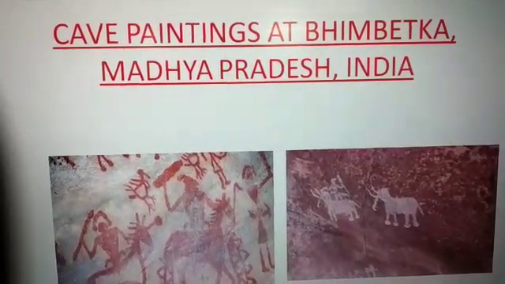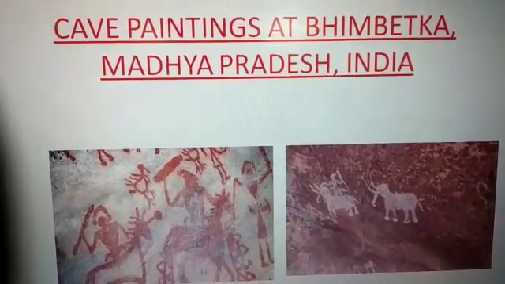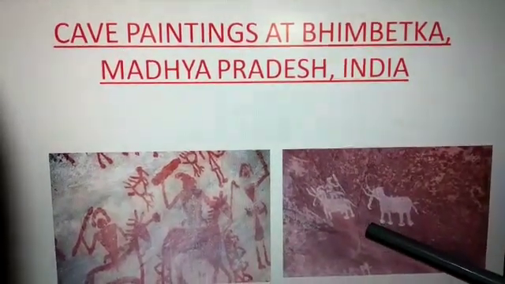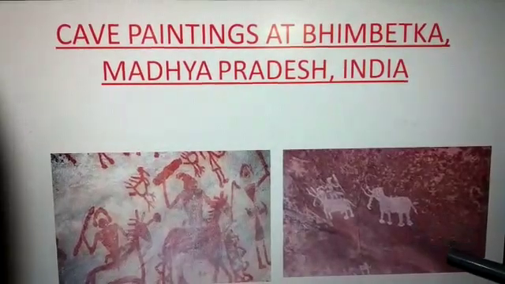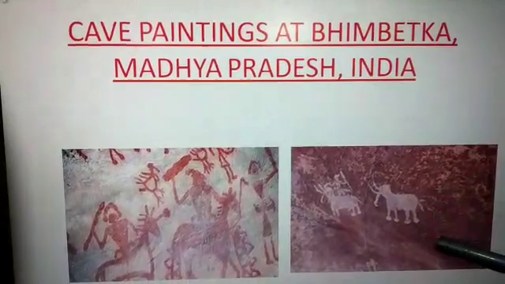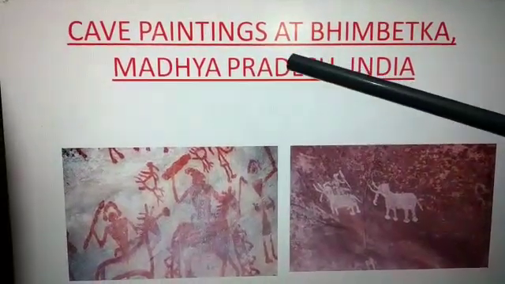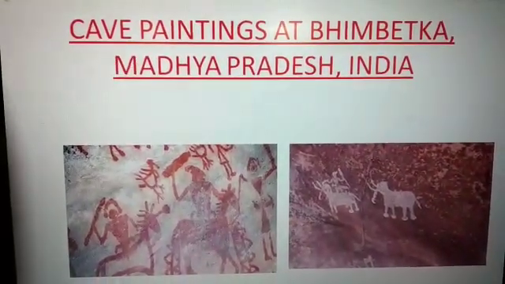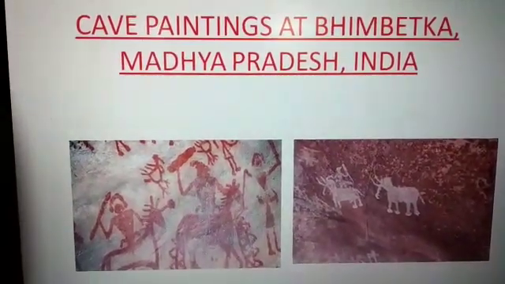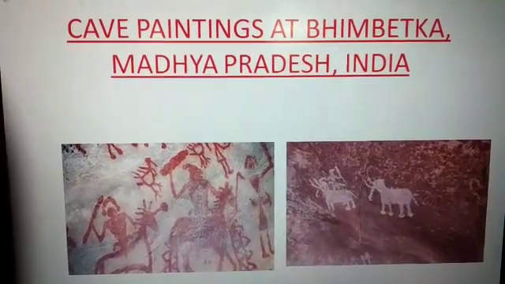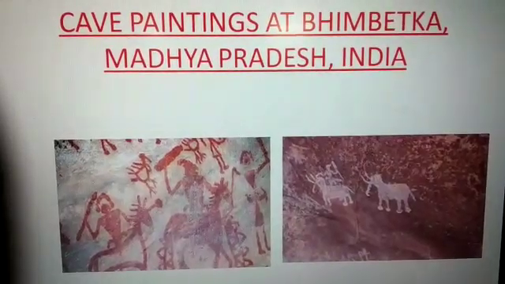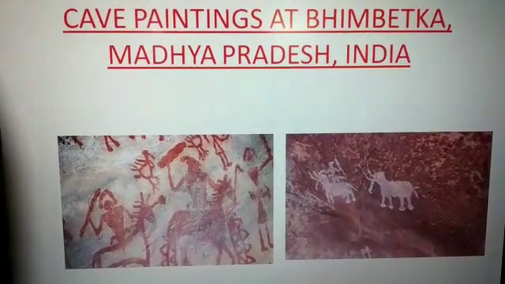See, the people here are shown fighting, and in two pictures there are some animals, bisons and most probably one elephant. So these are the Bhimbetka cave paintings. This can give us prehistoric information. The Altamira cave in Spain is famous for such paintings also. Here it is the cave paintings of Bhimbetka, Madhya Pradesh, India.